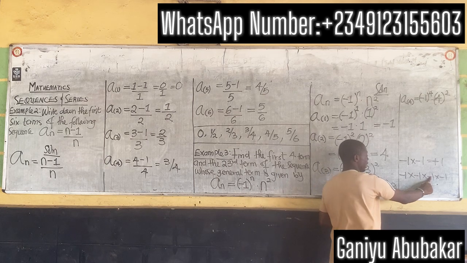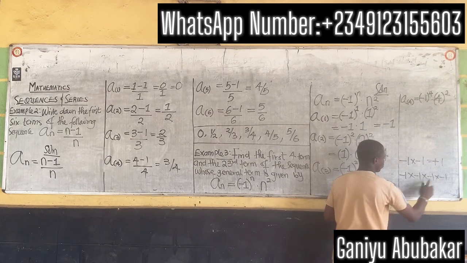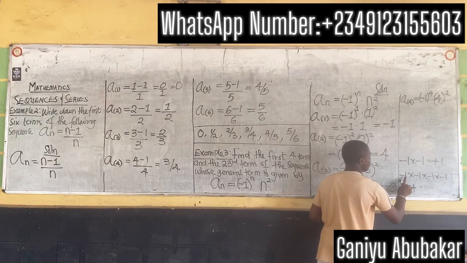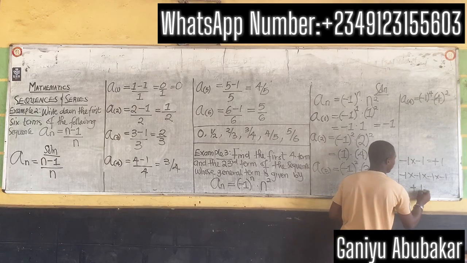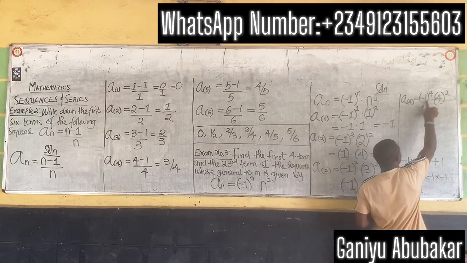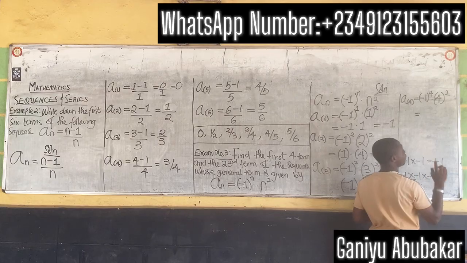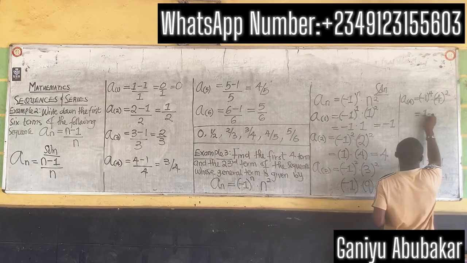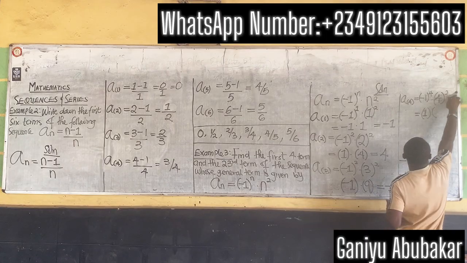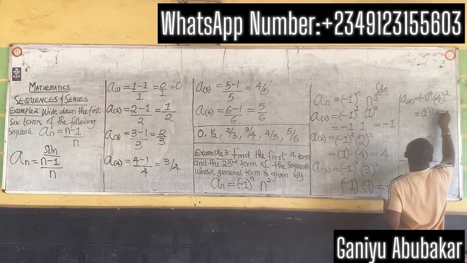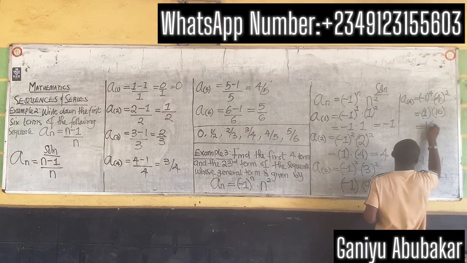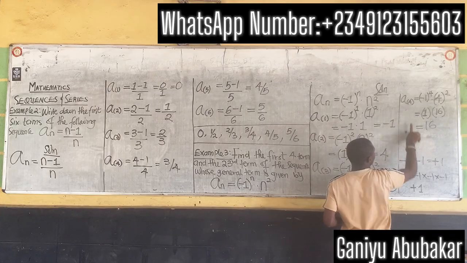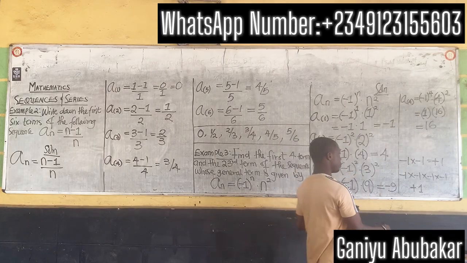Plus times minus gives you minus. Minus times minus gives you plus. So it means I'll have plus. 1 times 1 times 1 times 1 gives you 1. So (-1)^4 gives you +1, not -1. Right? So I have 1 here, into 4 to power 2 gives you 16. Putting n as 4, I have 16 as my answer.